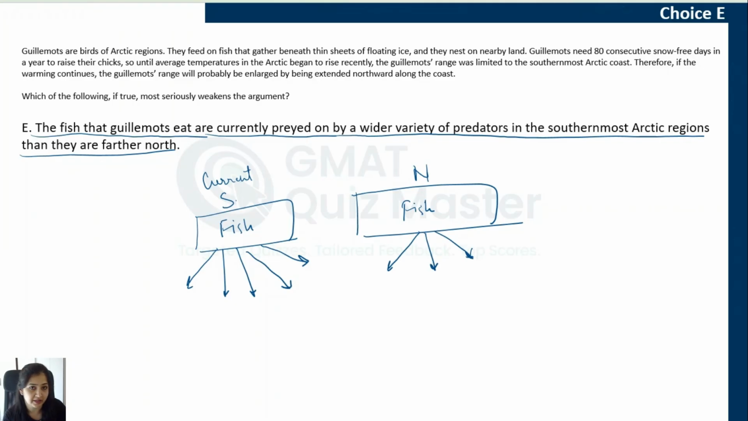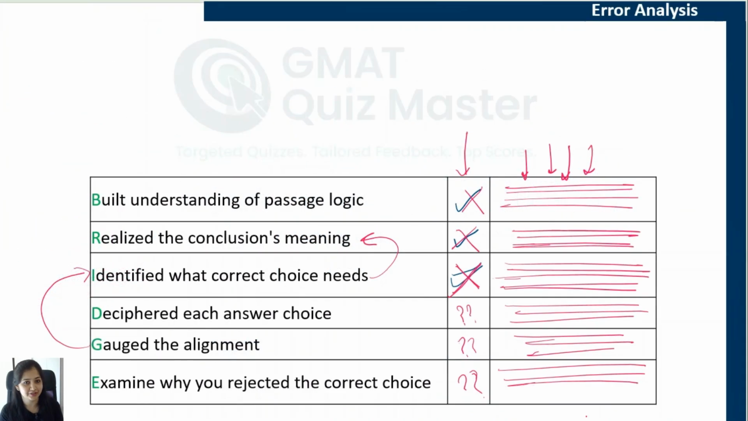So what does this choice indicate? This choice indicates that if guillemots move northwards, they will have better access to food in north, which tells us that there is a higher probability, because there's an advantage of moving northwards, that they will move northwards. So this choice, if at all, conveys that the conclusion can be true, so it acts as a strengthener instead of a weakener. With this, we have finished this question.